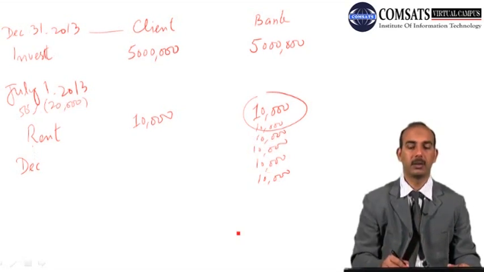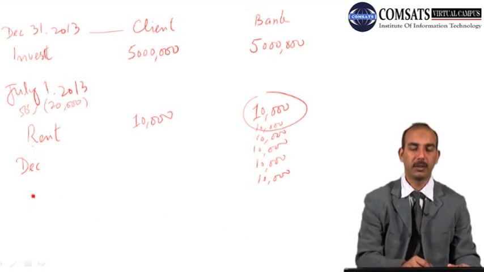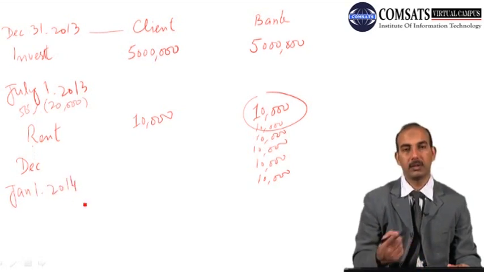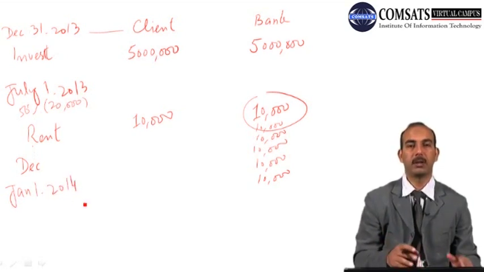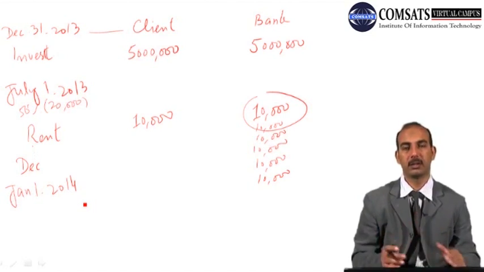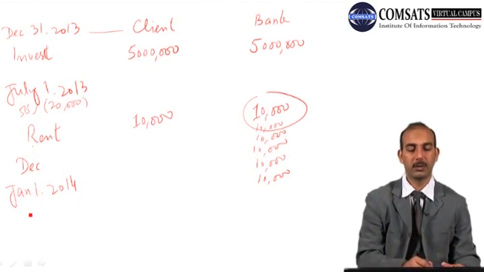After that, on January 1st 2014, the 7th installment of rent will be paid, and it will be paid for the next 6 months. Suppose from January to June these payments have been made for 6 months.